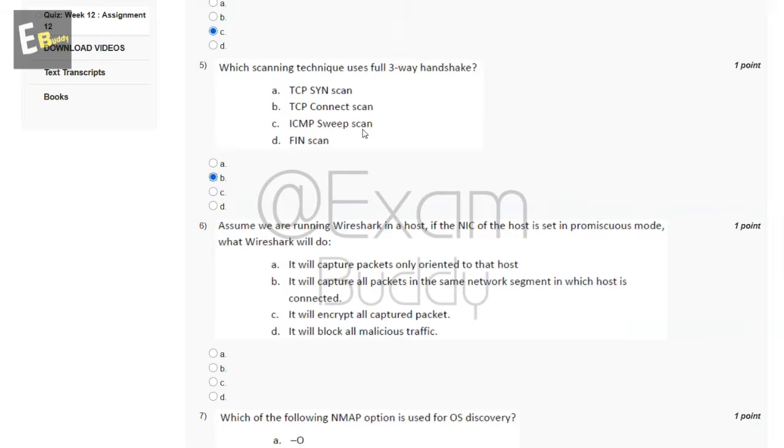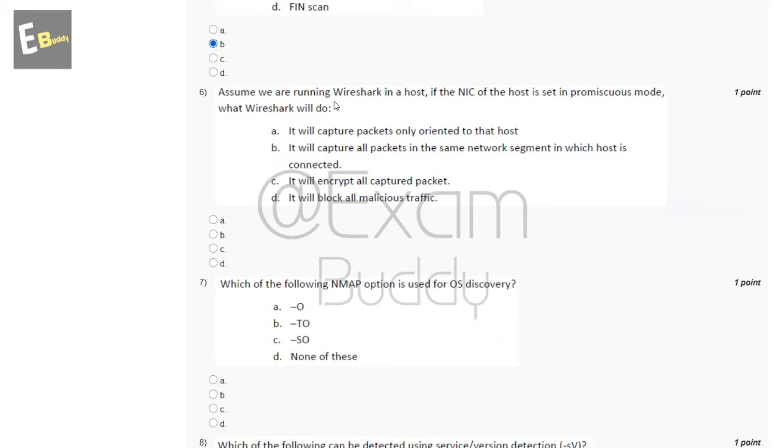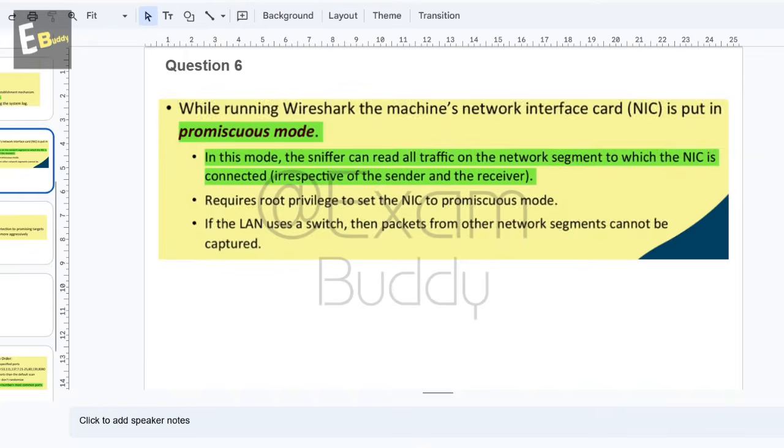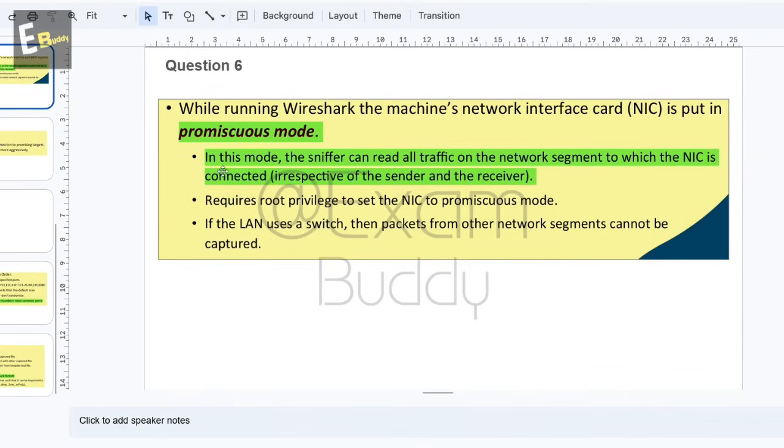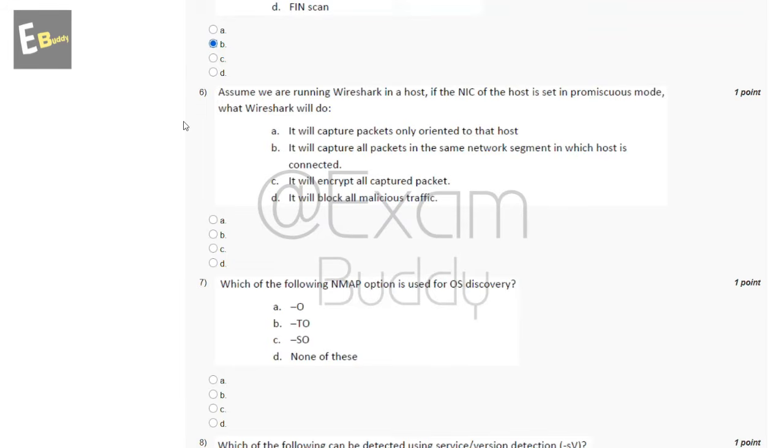Now the sixth question is: assume we are running Wireshark on a host. If the NIC of the host is set in promiscuous mode, what will Wireshark do? So these are the options, and now let's check the answer of our sixth question. In promiscuous mode, the sniffer can read all traffic on the network segment to which the NIC is connected, irrespective of the sender and the receiver. So the answer of our sixth question is B.